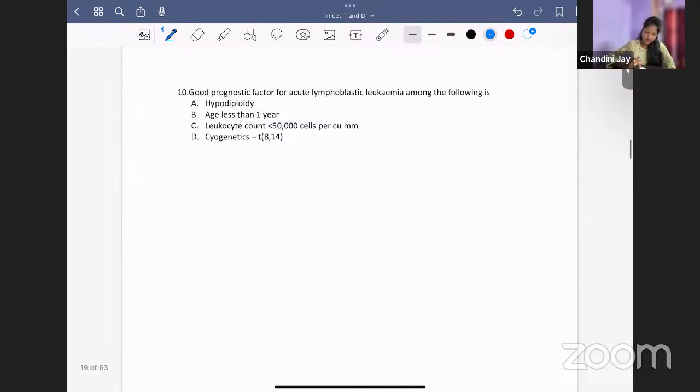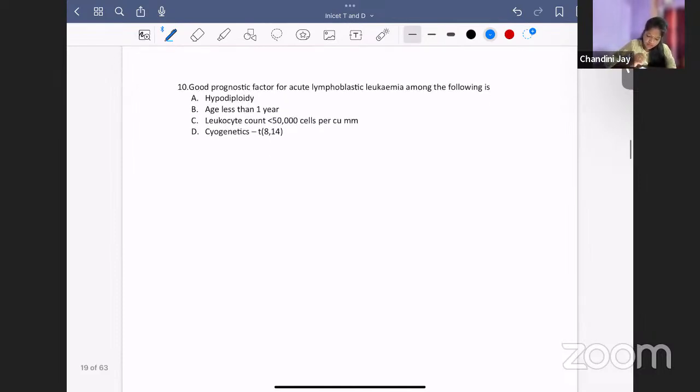Good prognostic factor for ALL, acute lymphoblastic leukemia, among the following: A, hypodiploidy; age less than 1 year; C, leukocyte count less than 50,000; B, cytogenetics t(8;14). What is the right answer here? Which has good prognosis? It is option C. So coming to ALL, what is ALL? Acute lymphoblastic leukemia.